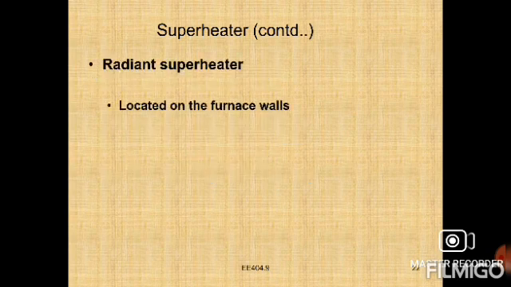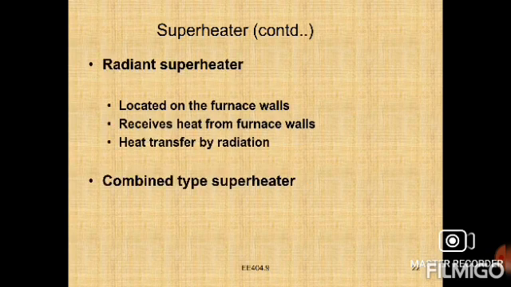Second one, the radiant superheater, is located on the furnace walls, and heat from the furnace walls is transferred to the superheater tube by the radiation process only, right? Radiation means the heat source and the tube are placed at a long distance from each other.